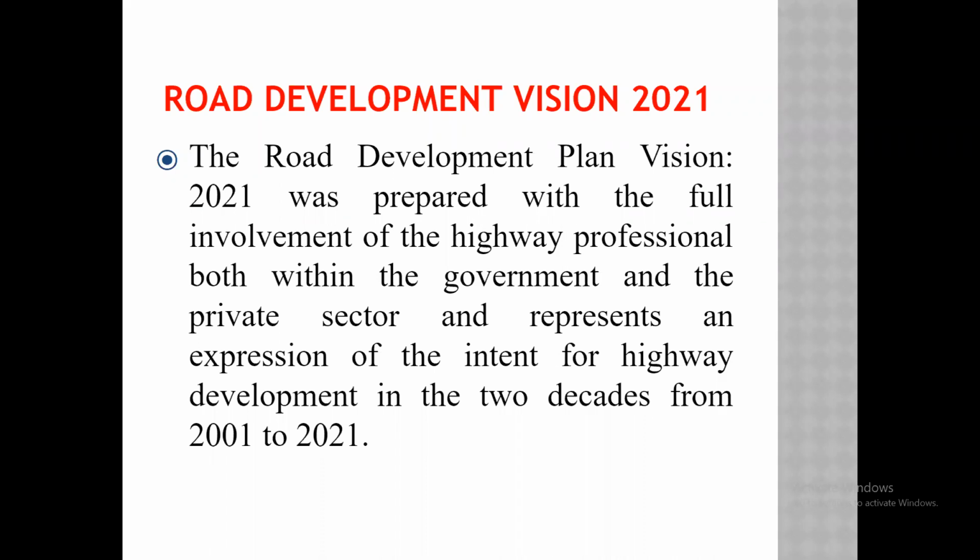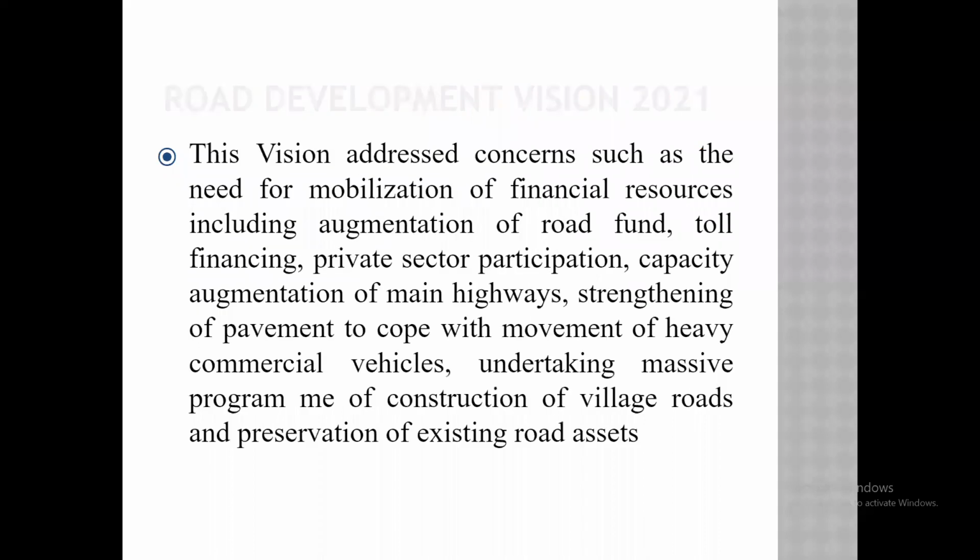This is called build, operate, and transfer. In this way, the private sector is also involved in the road development plan. This road development plan of Vision 2021 is decided for the 2 decades from 2001 to 2021.